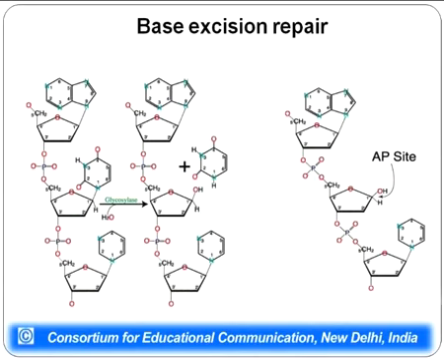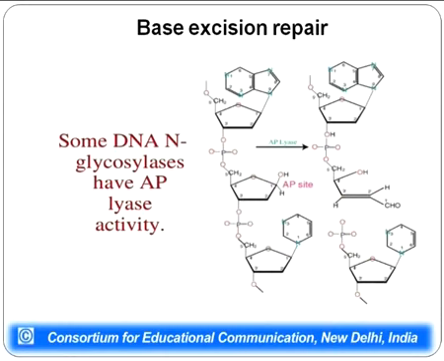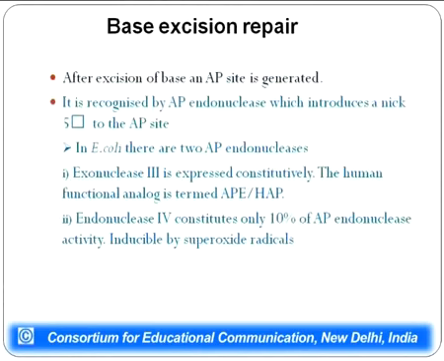After the removal of the base, there exists an AP site. AP is an apurinic or apyrimidinic site, and this particular site is also dangerous because it does not code for any information. So this particular site has to be mended so that it gets some information. Some DNA glycosylases have lyase activity, but it's not essential for the repair mechanism to take place.